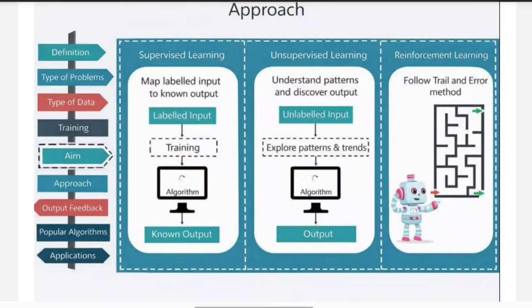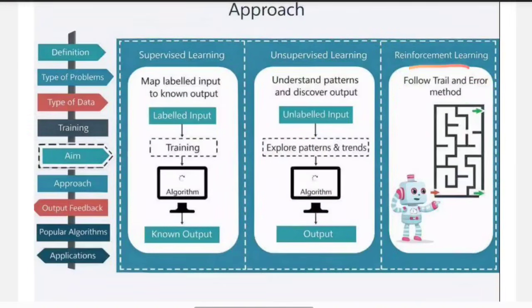But if you see the unsupervised learning, a child is given many toys, okay, of different shapes and colors, but nobody tells the child how to arrange them. So the child observes the toys and starts grouping the similar ones. That's just now I explained. Maybe all red toys in one group, all blue toys in another group. So here learning happens by understanding the patterns. Okay. Similarly, in unsupervised learning, the machine explores the data and discovers the pattern itself.